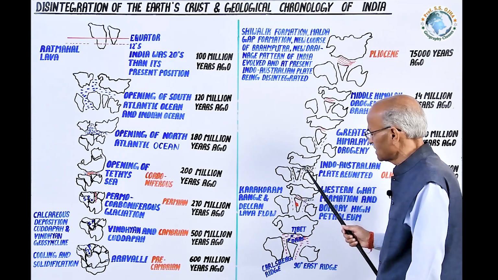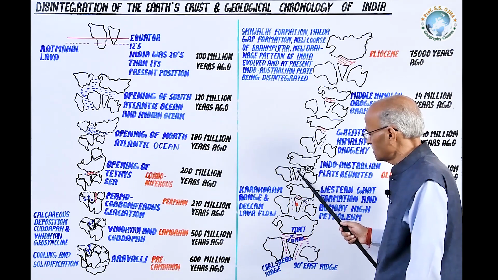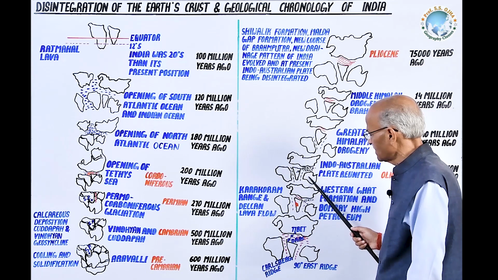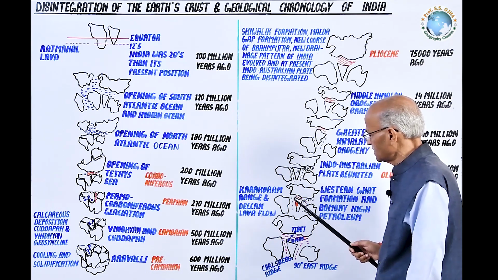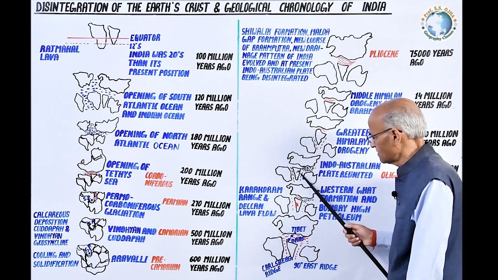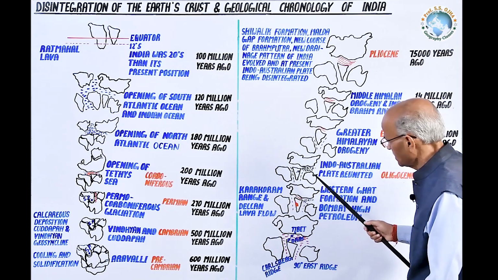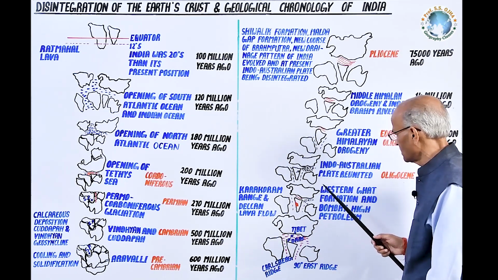Although it was decelerated, due to its northeastward motion it reunited with the Australian plate, and the gap along this 90 East Ridge was minimized or filled. Thus, this Indian plateau and Australian plate became reunited.